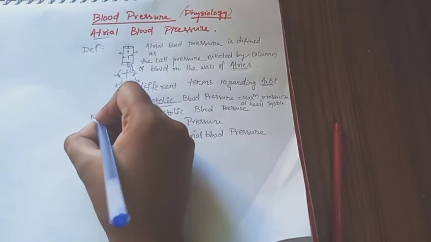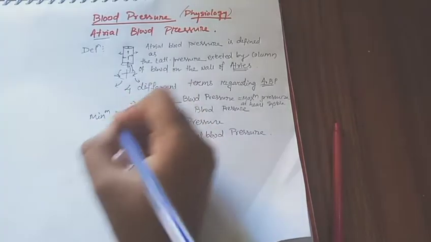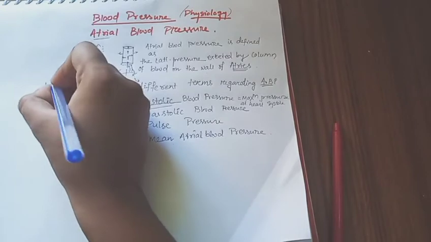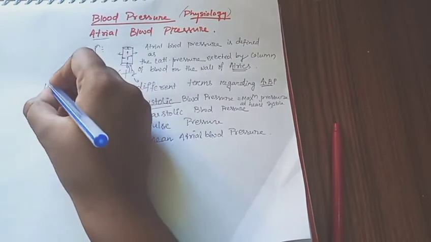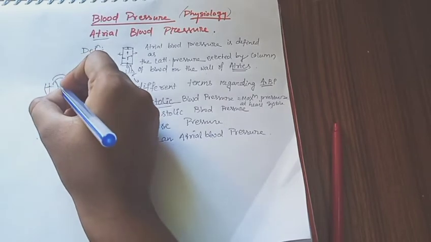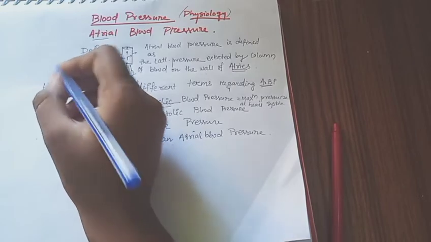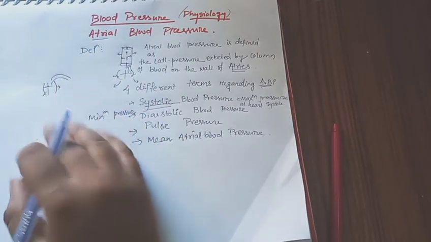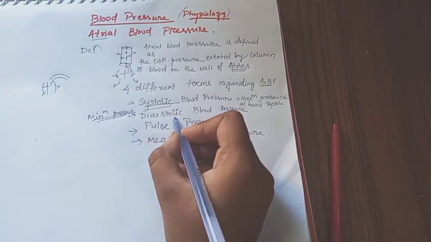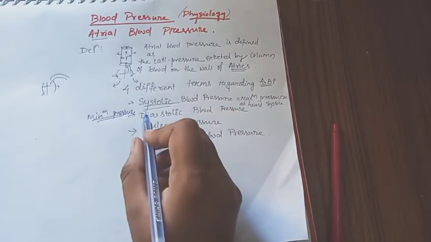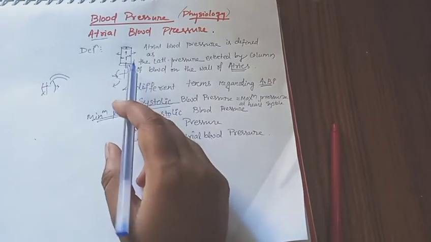Diastolic is the minimum pressure. When the heart is relaxed, the pressure exerted is minimum, because the heart is in a relaxed form. So this is the minimum pressure, at the time of diastole of the heart. The minimum pressure exerted during the diastole is known as diastolic pressure.